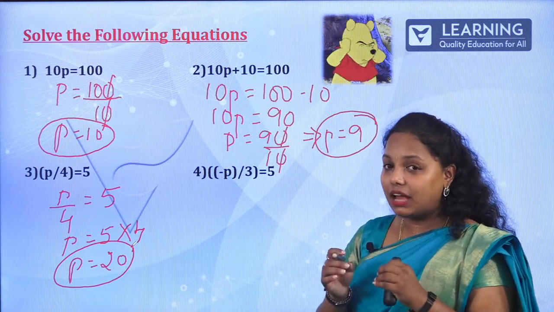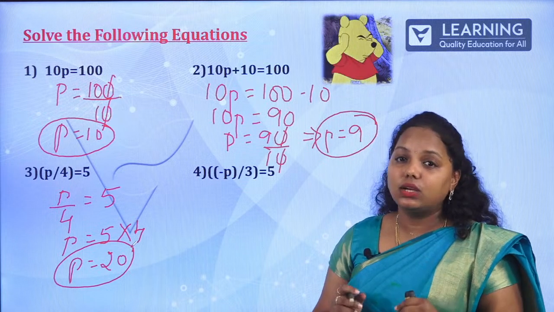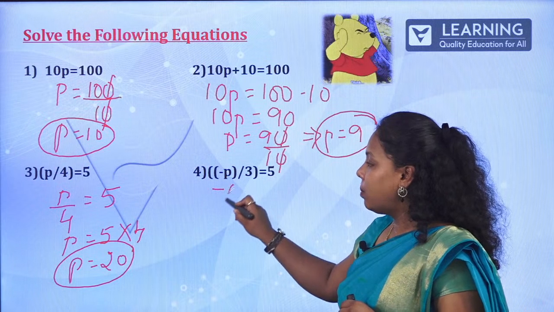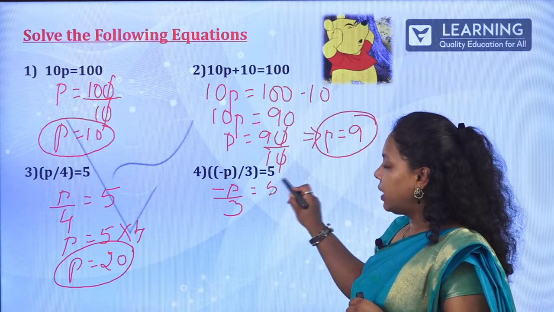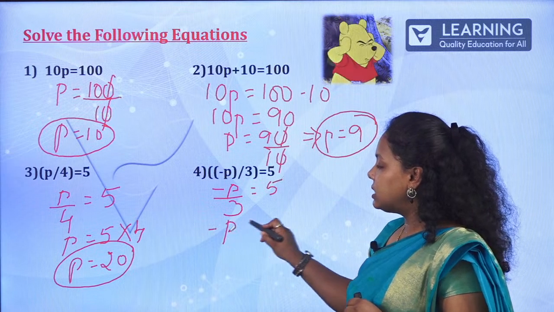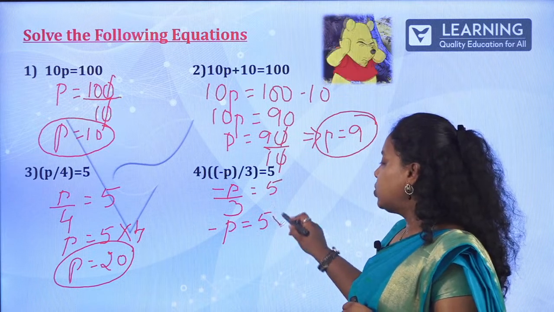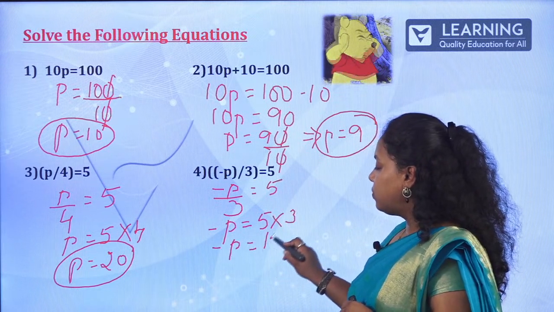Next, just be careful whenever the numerator has a minus sign and this is also a fraction, that is, divided by is there. So minus p divided by 3 is equal to 5. So minus p is equal to 5, and what is divided by 3? It goes into 3. So now minus p is equal to 15.